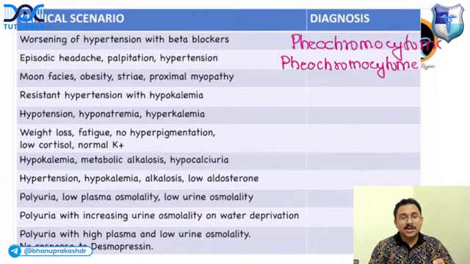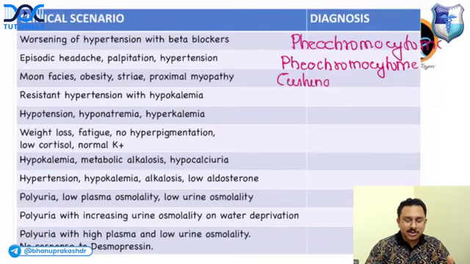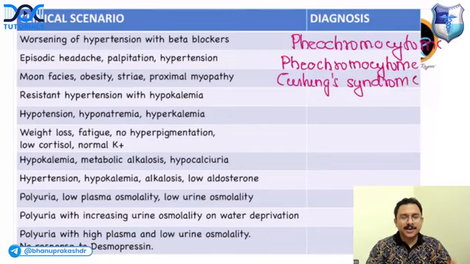If a patient has a moon facies with obesity, striae, and proximal muscle weakness, as Ritik correctly said, it is Cushing's syndrome. If a patient has resistant hypertension with hypokalemia, can anybody tell me what endocrinological condition this is, where there is resistant hypertension, very high BP, with hypokalemia?